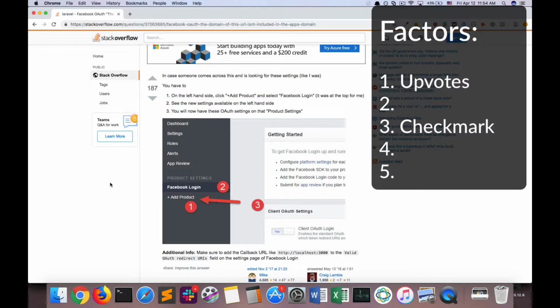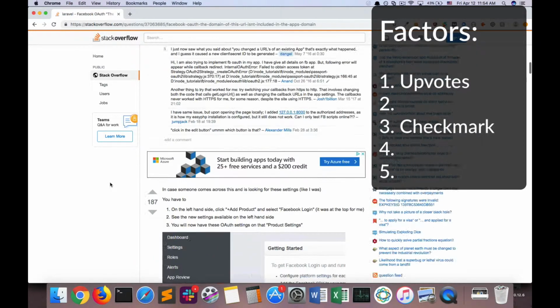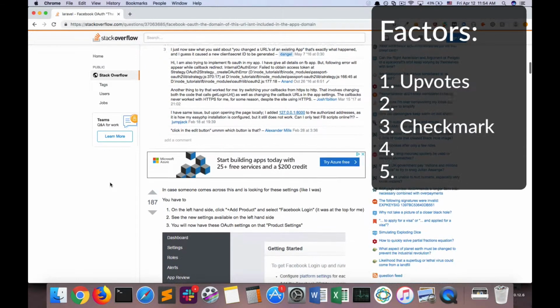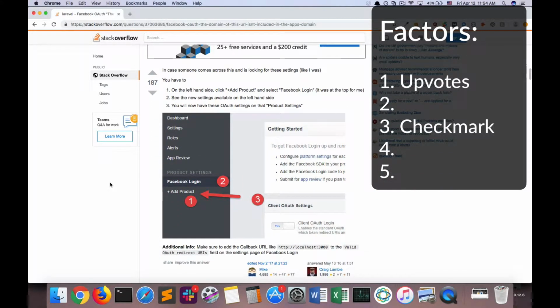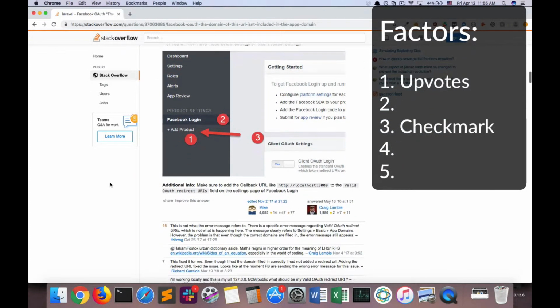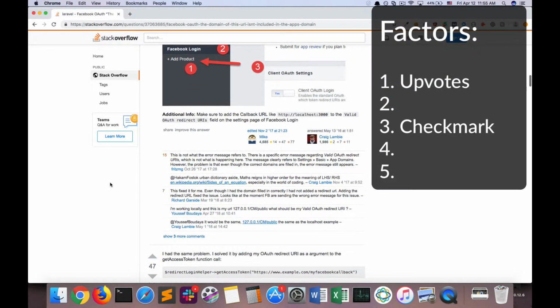Now, of course, it also depends on the number of upvotes. If this second answer, say, had 64 upvotes, so the first answer is 63, then they're neck and neck roughly in terms of upvotes, and then the checkmark might be the decision factor. Now, if the second answer had 2,000 upvotes, then I would be 99% sure that the second answer is better than the first. It's also good to read the comments for each of the answers that you are considering.